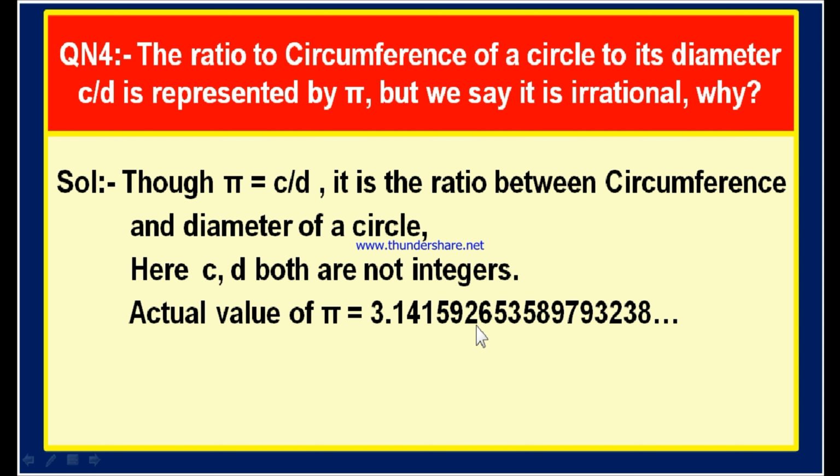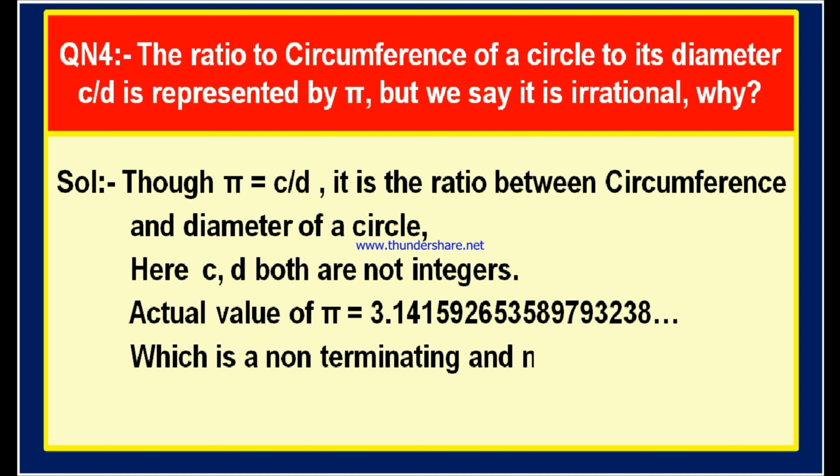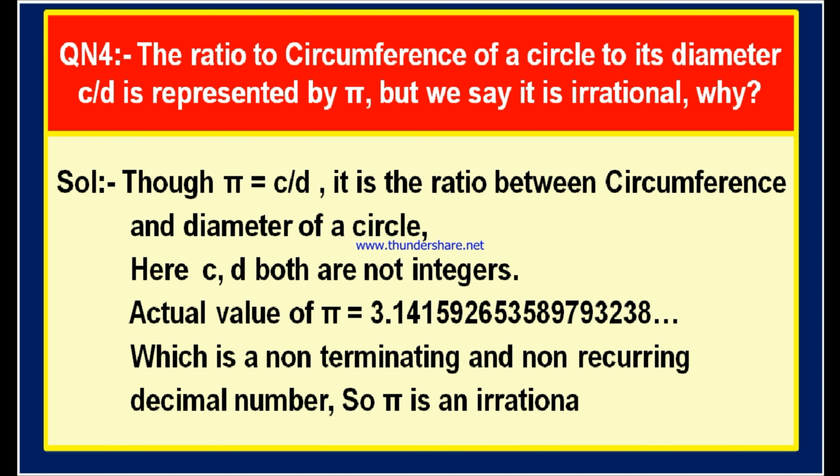If we observe this decimal value, this decimal number is non-terminating. There is no end. It is a non-terminating number. And at the same time it is not repeating. It is not recurring also. Therefore, the pi value is a non-terminating and non-recurring number. Since it is a non-terminating and non-recurring number, we can say that pi is an irrational number. So pi is an irrational number.